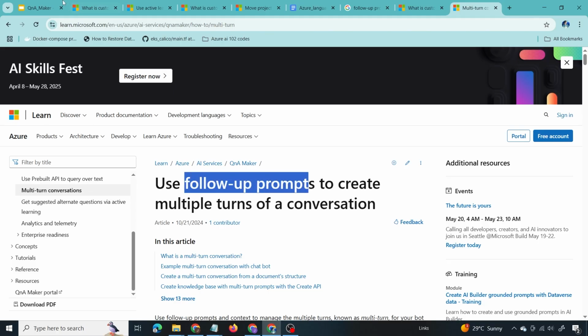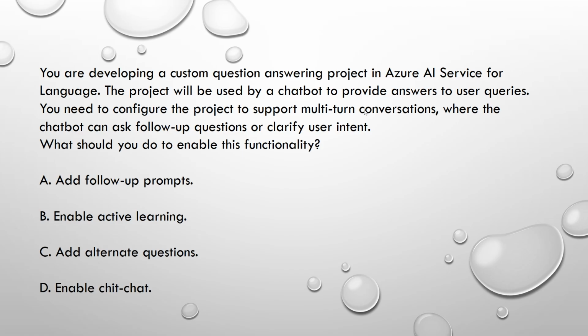Now let us get back to the question. To support multi-turn conversation in a custom question answering project, what do we have to do? We have to add follow-up prompts. Now what is enable active learning? Active learning is to learn from user inputs. The model will learn on the fly. After deploying, the model can learn from user inputs. That is what active learning is.